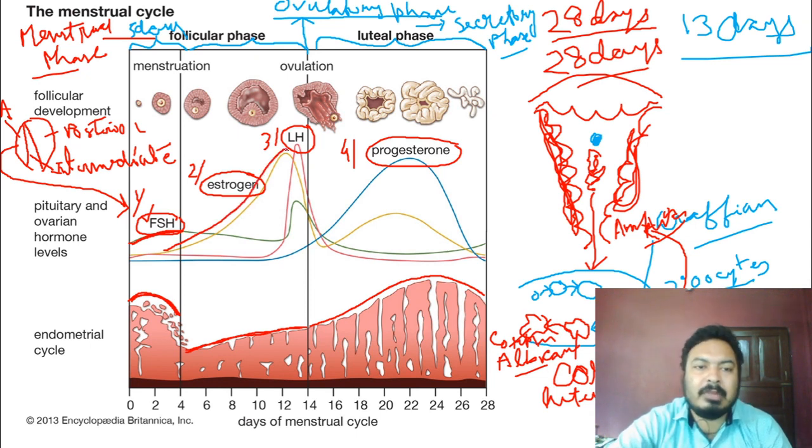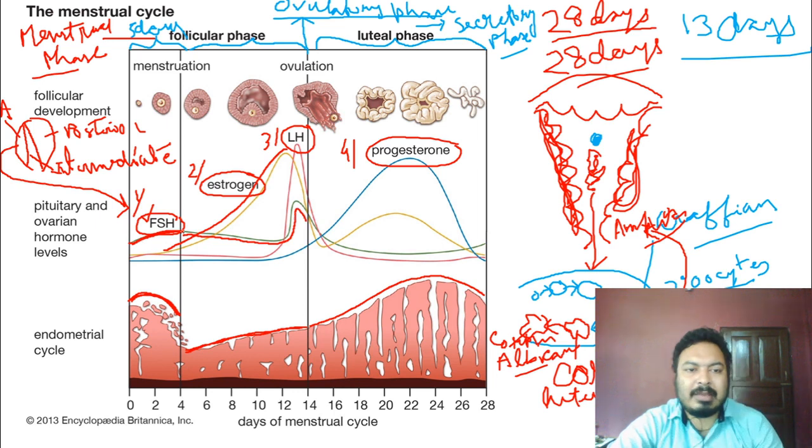The concentration of FSH slightly falls, then it rises again on the 13th day. First it was high, then it fell, then again it rises on the 13th day.